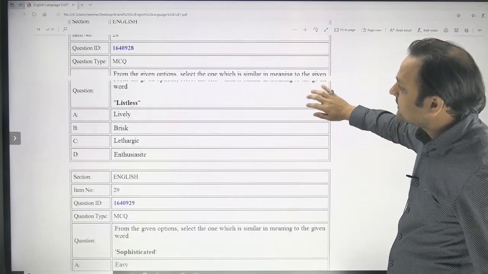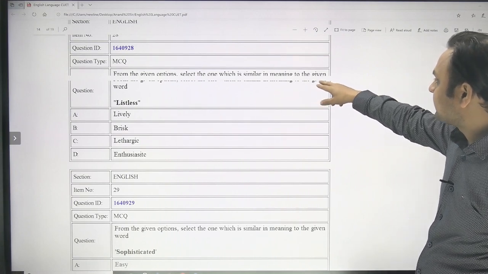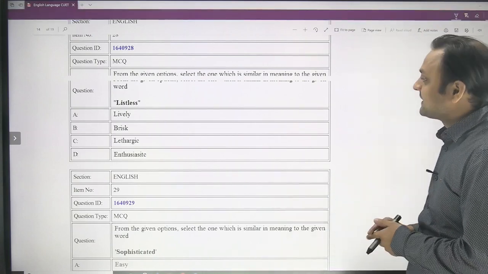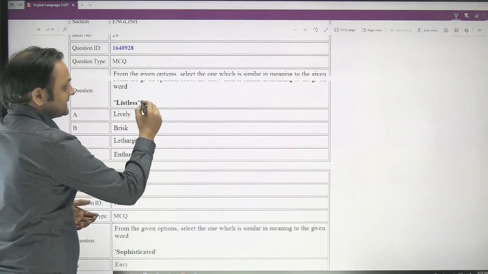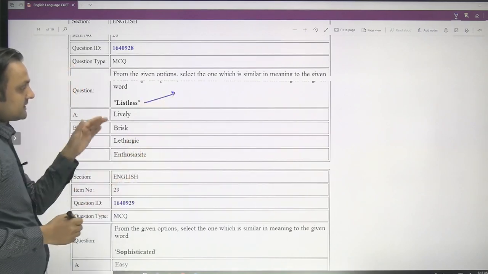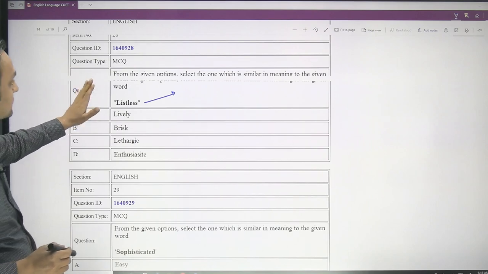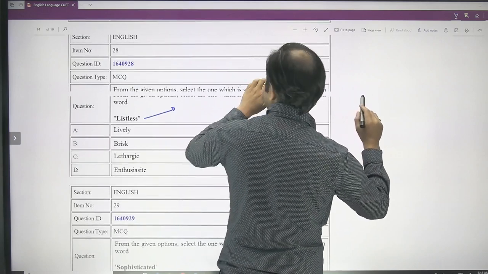And here the next question is, from the given options select the one which is similar in meaning to the given word. The given word is listless, and yes, this is a good word. Just today we have started the vocabulary session, and this word was covered recently in one of the sessions, under the synonyms of lazy.